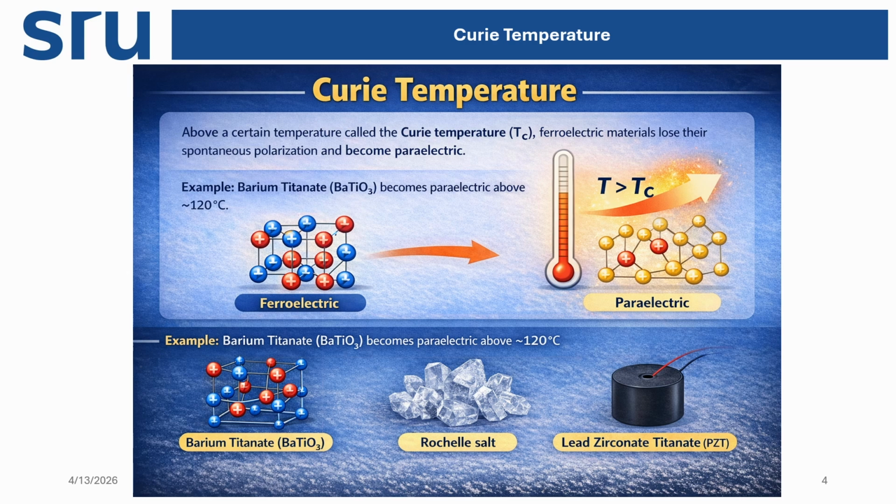Then another thing we'll discuss here is the Curie temperature. Above a certain temperature, called the Curie temperature, ferroelectric materials lose their spontaneous polarization and become paraelectric. What does it mean? It is similar to the Curie temperature for ferromagnetic compounds.